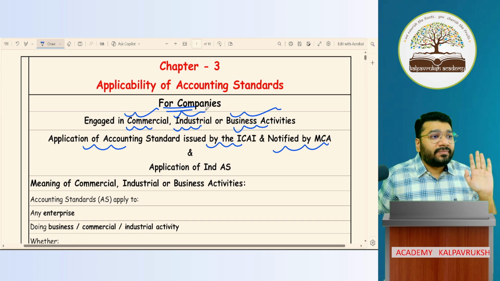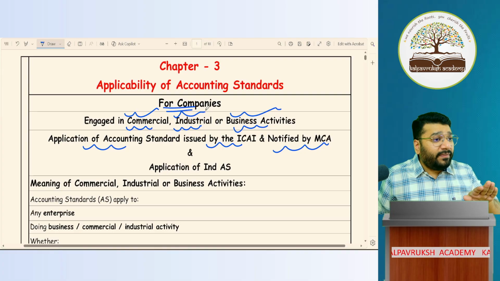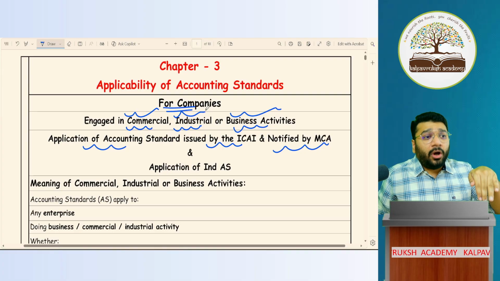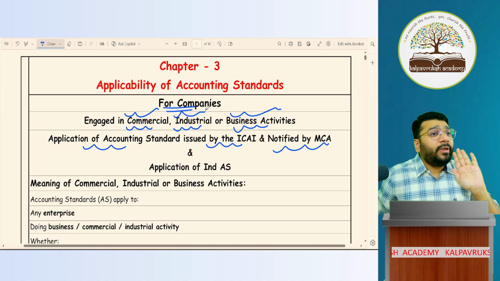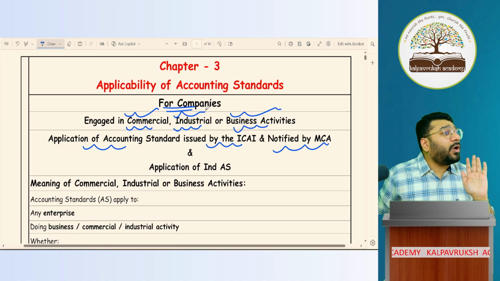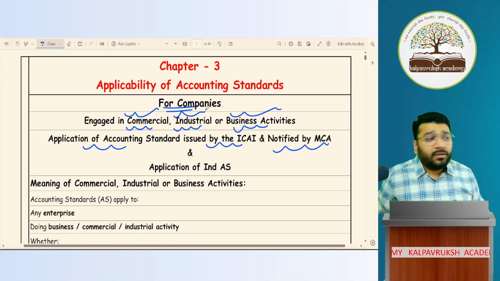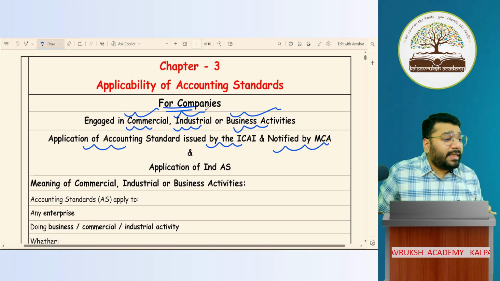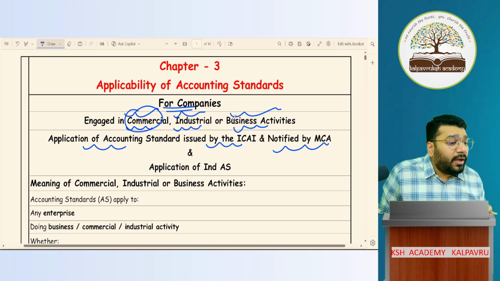I'm not selling it. I'm handing over as it is. So it's a charitable purpose. If you are doing this kind of activities in the entire organization, on your activity, accounting standard is not applied. So on a Section 8 company, for accounting standard to be made applicable in that charitable organization, you need to carry out commercial or business activity.